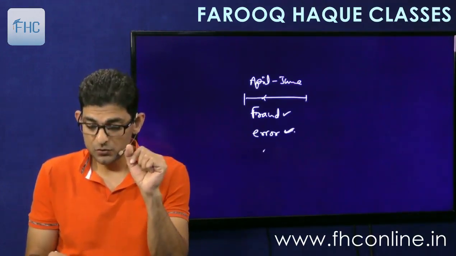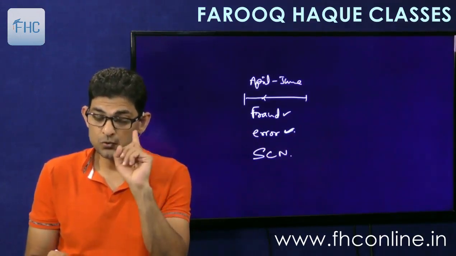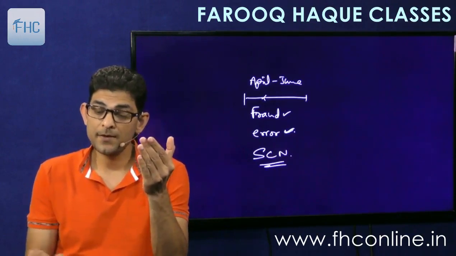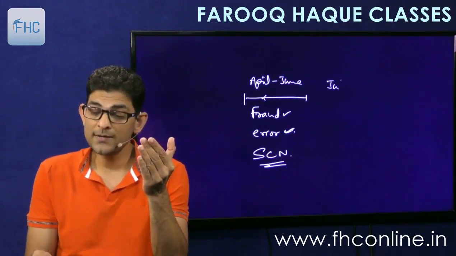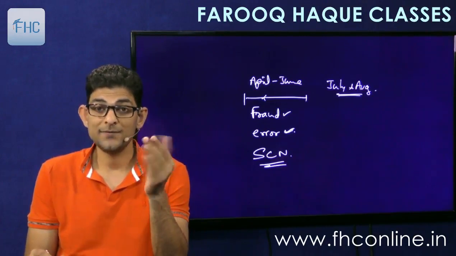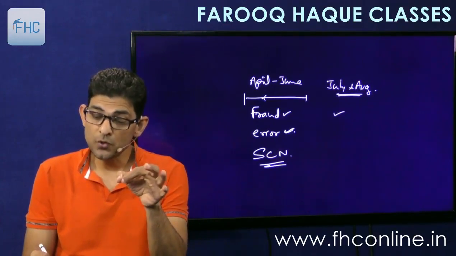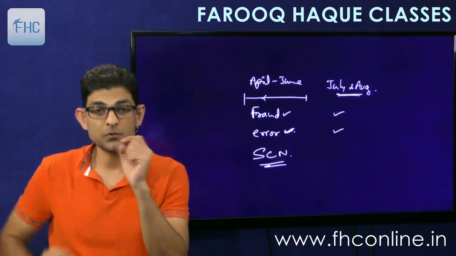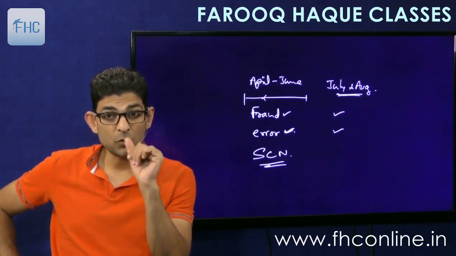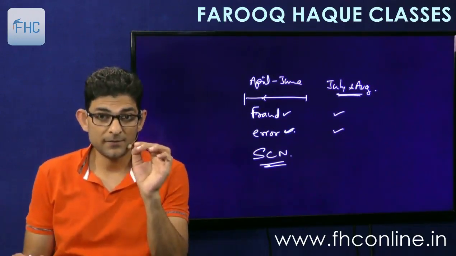So notice is given, show cause notice is served for the months of April, May, June. Then the officer finds that for the months of July and August also there has been some short payment, on account of fraud also and error also. Both of them are there in the months of July and August also. Then what he can do is, he can issue a statement.